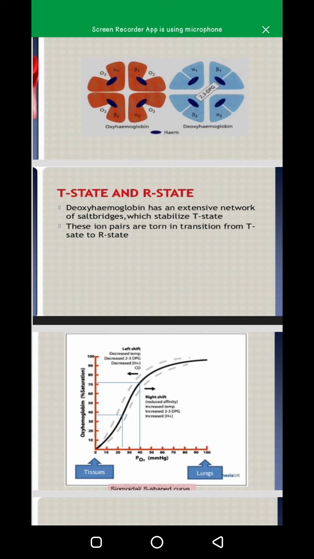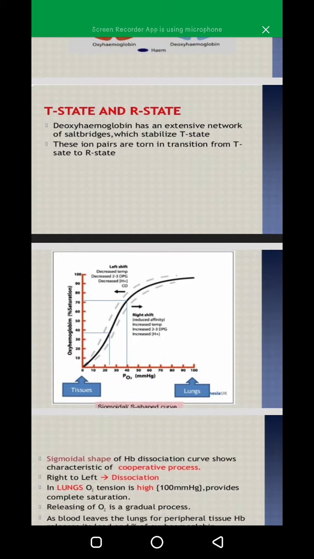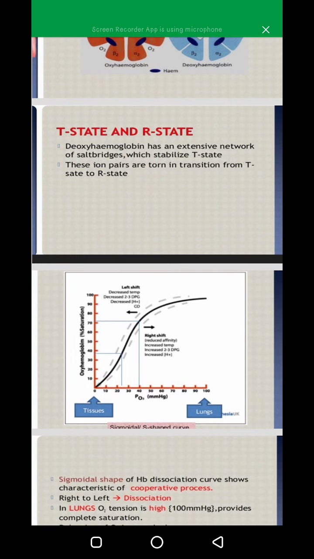These ion pairs are torn in the transition from the T state to the R state. This is the R state, which is oxyhemoglobin, and this is the T state, that is deoxyhemoglobin. Now we have to study the oxygen hemoglobin dissociation curve.